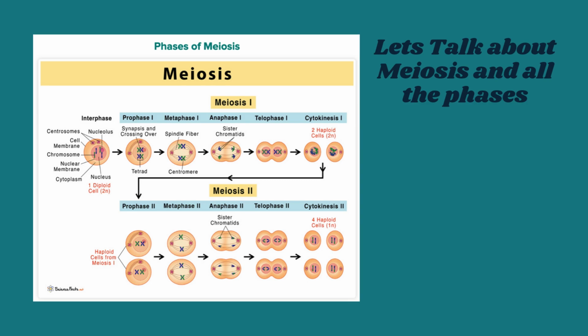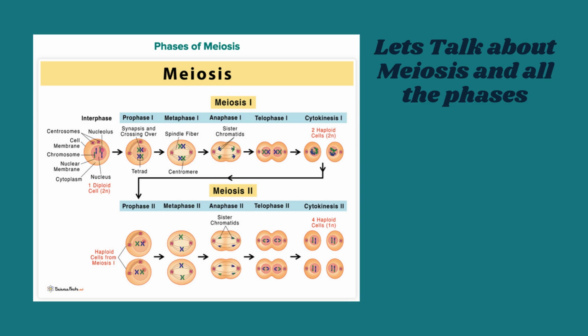3. Anaphase I, the pairs are pulled apart. Each side gets 1 chromosome from each pair. Sister chromatids stay together. 4. Telophase I and cytokinesis. 2 new nuclei may form. The cell splits into 2 haploid cells. Each has half the number of chromosomes.